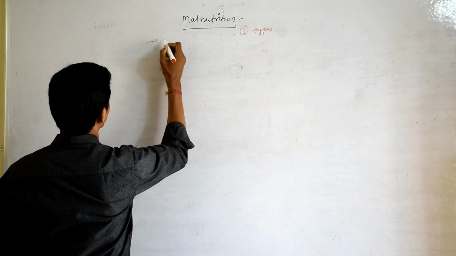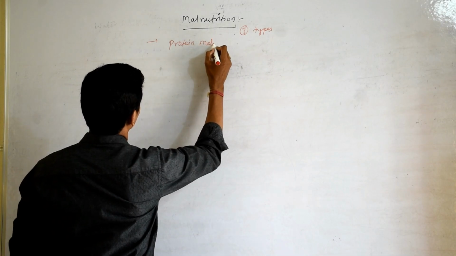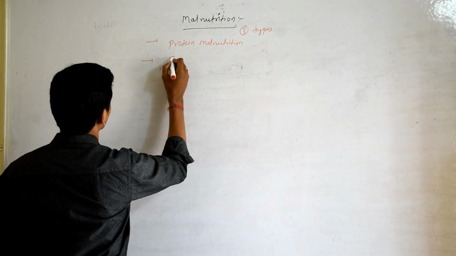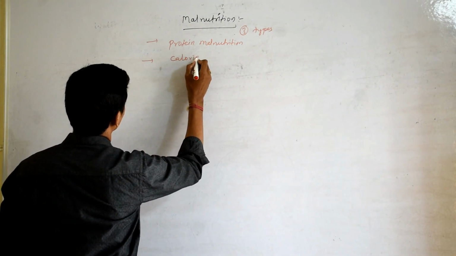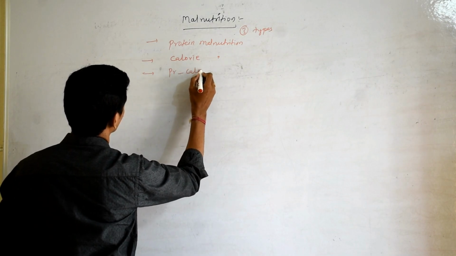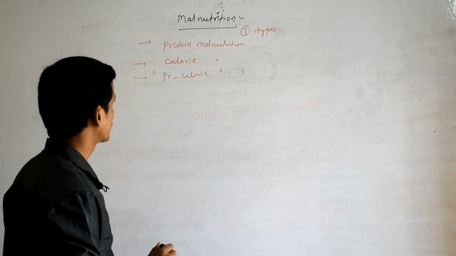Okay, first one, protein malnutrition. Second one, calorie malnutrition. Third one, protein calorie malnutrition. Okay, so the meaning is very clear.